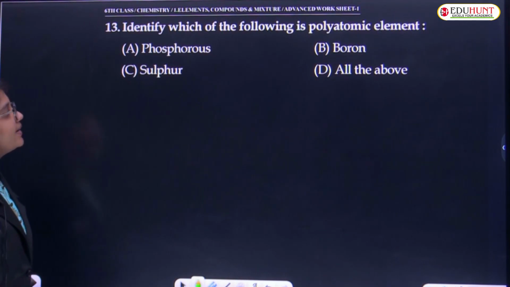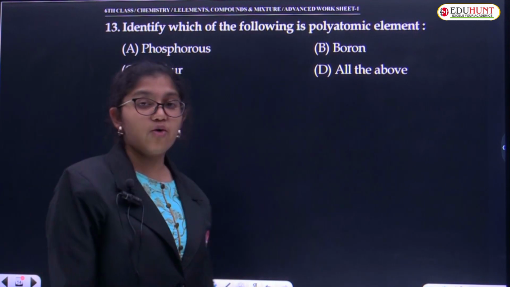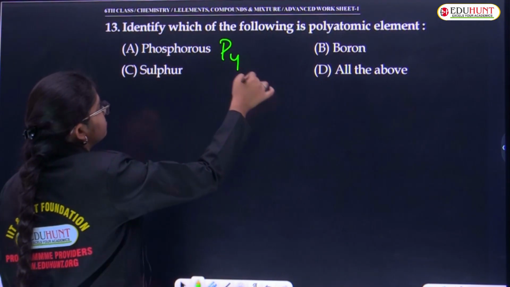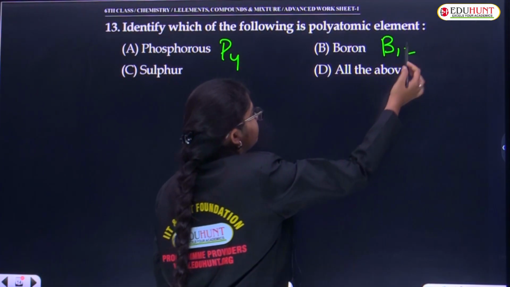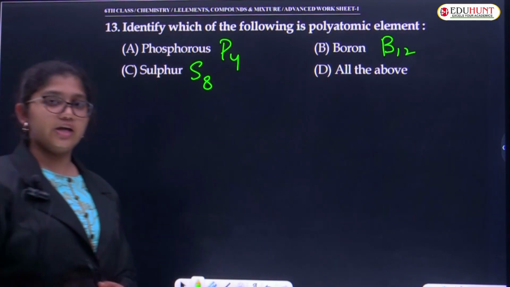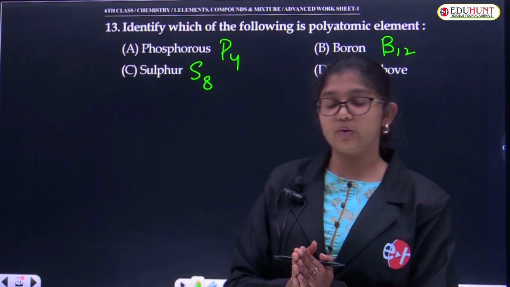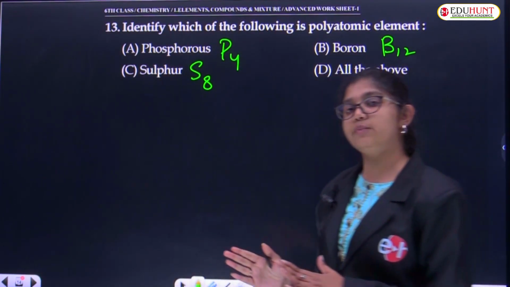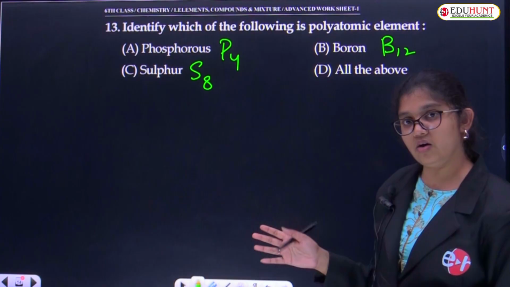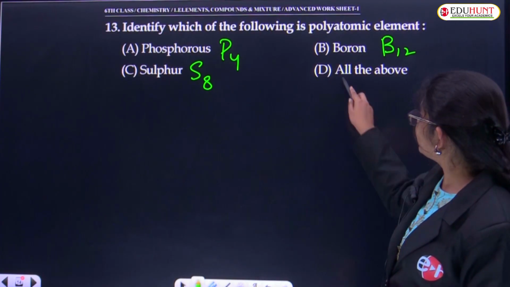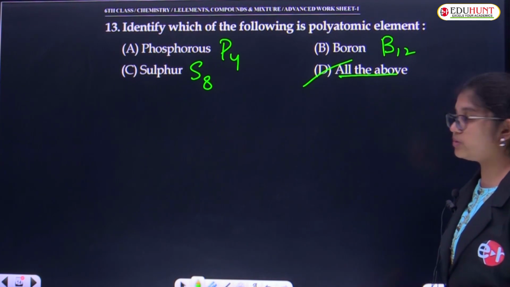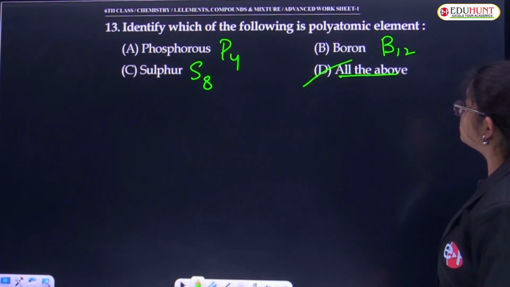Question number 13. Identify which of the following is a polyatomic element. Previously I wrote all the options for you. Phosphorus is P4, boron B12, sulfur is S8. So we can consider all the three options A, B, C come under polyatomic. What is polyatomic? More than two atoms present in its element is called polyatomic. And coming here, the right option is A, B, C or only D? Read the option, this also, all the above. Option D is right. Okay, clear with these questions? Shall I move to the next question, children?